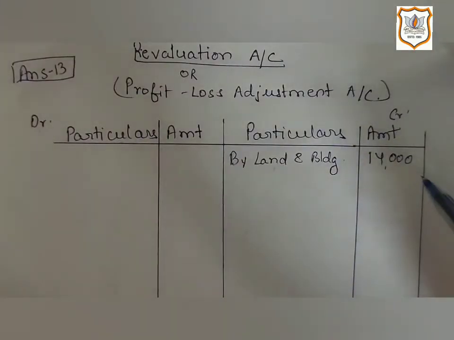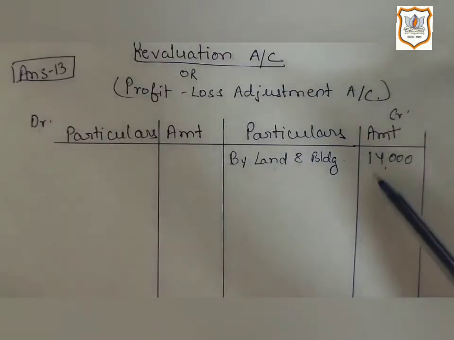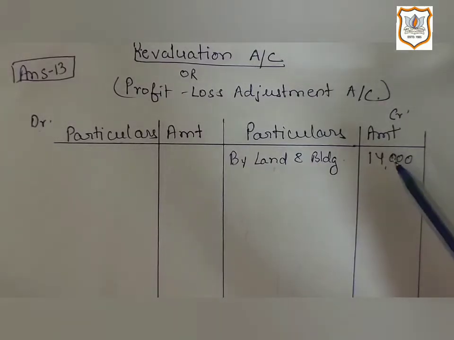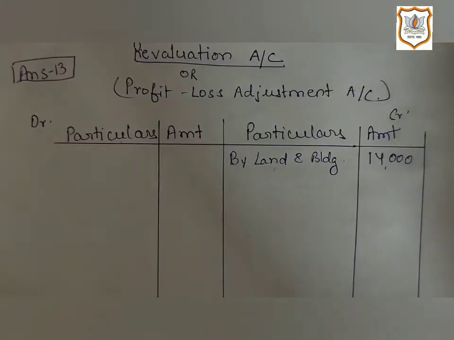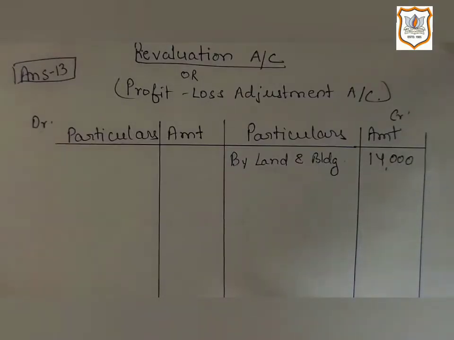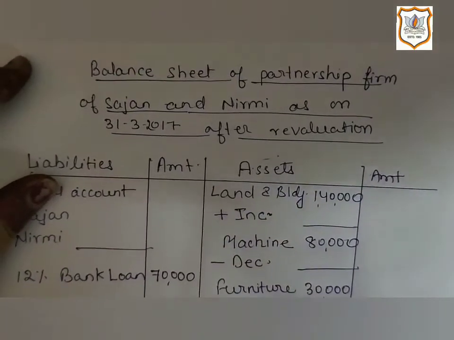And by what amount is it increasing? It is increasing by 14,000. So we have to write that amount. We don't have to write the market value here. In the revaluation account, we have to record the increase or decrease in assets and liabilities. So simultaneously, let's get the effect of it in our new balance sheet also.